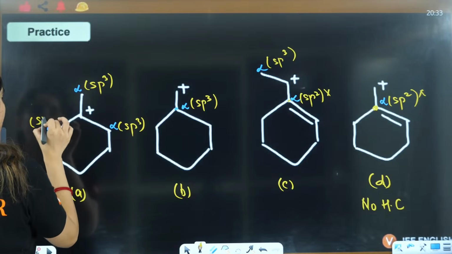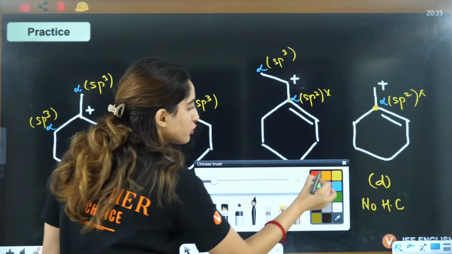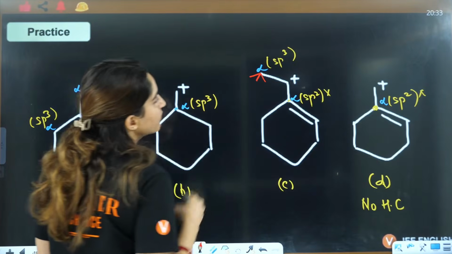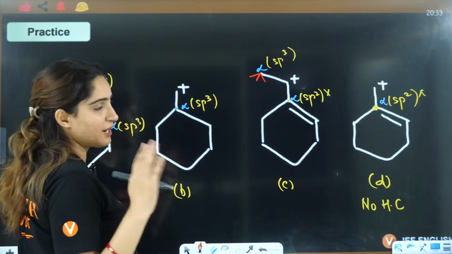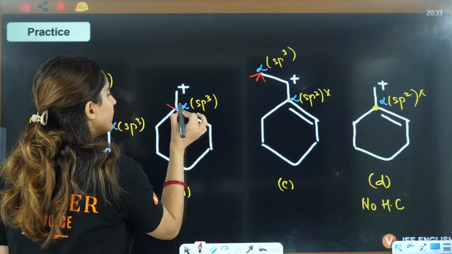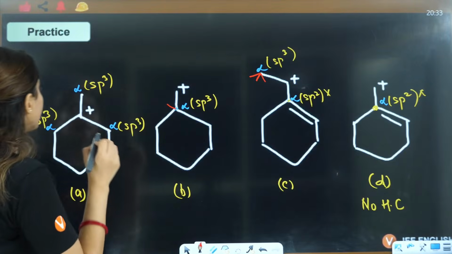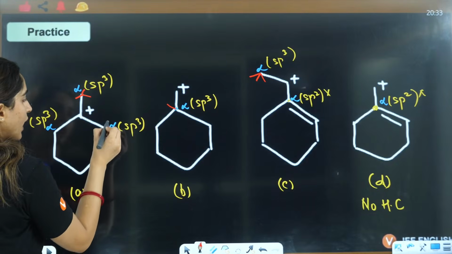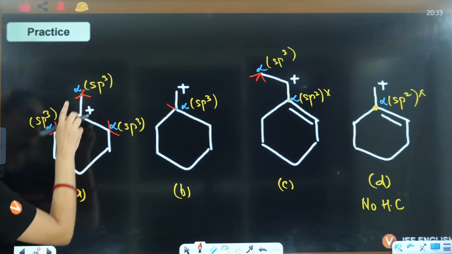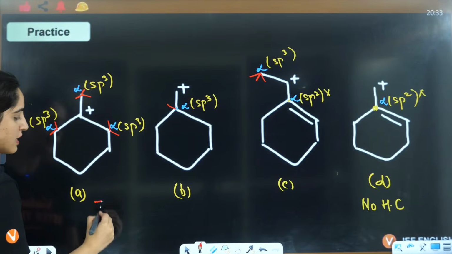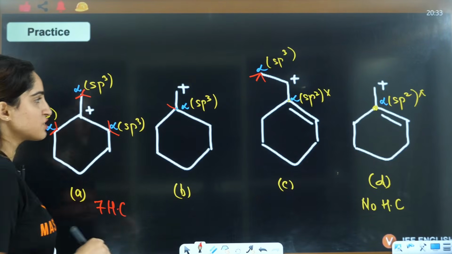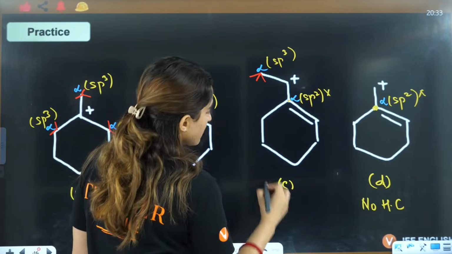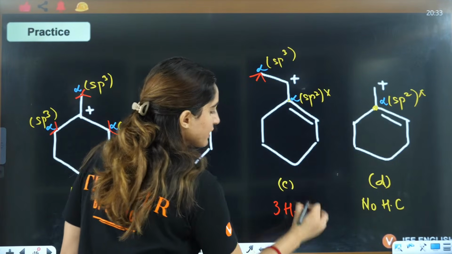Okay. Now let's talk about the hydrogens. Here you have to complete the tetravalency. You need 3 more hydrogens. I am mentioning red with hydrogen, right? Here you need 1 more hydrogen. Here you need 3 hydrogens, 2 hydrogens here, 2 hydrogens here. So it will be 3, 4, 5, 6, 7. 7 hyperconjugating structures. This is 1 hyperconjugating structure, and this is 3 hyperconjugating structures.